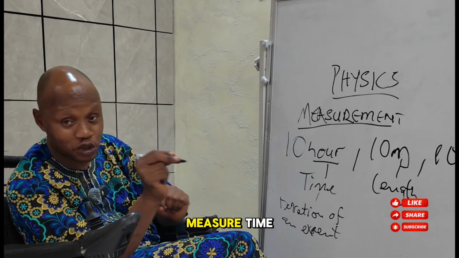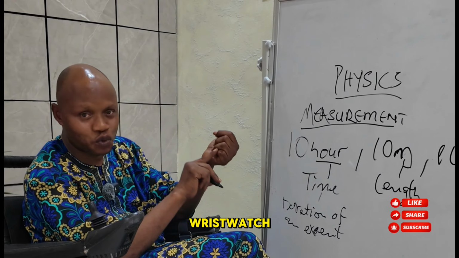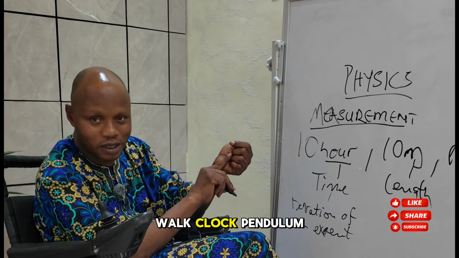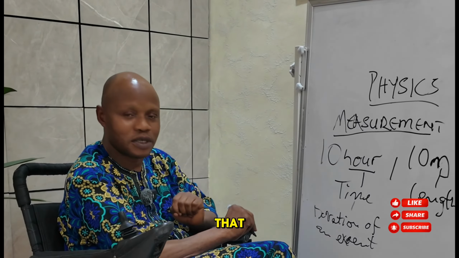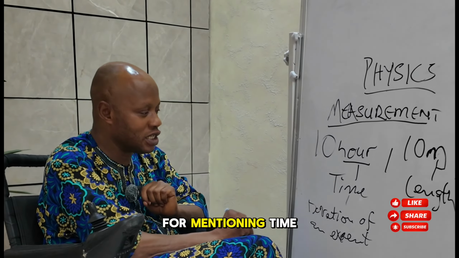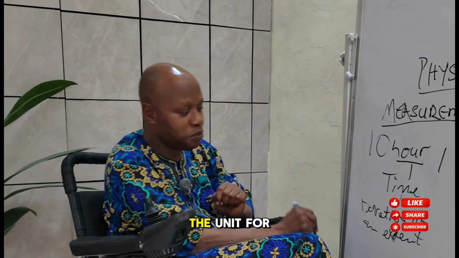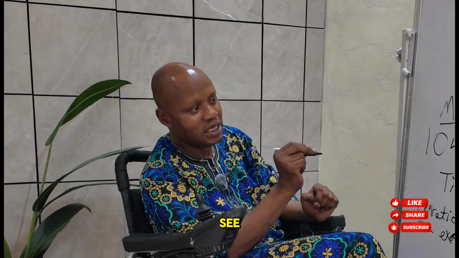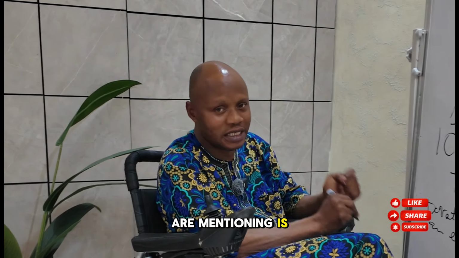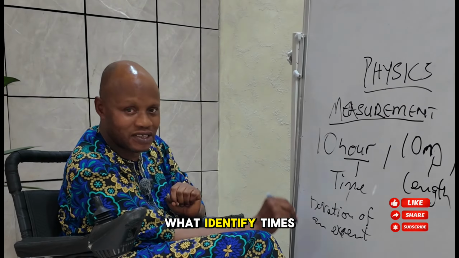The instruments that we use to measure time, we have our wristwatch, wall clock, pendulum clock, stopwatch, everything like that. But the units for measuring time, these are what we see that will tell us what you are measuring is time. What identifies time?